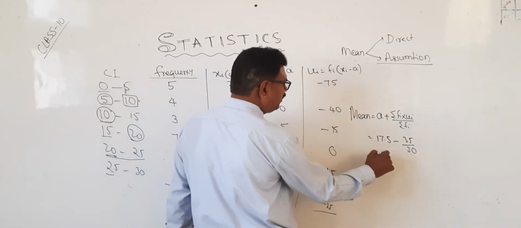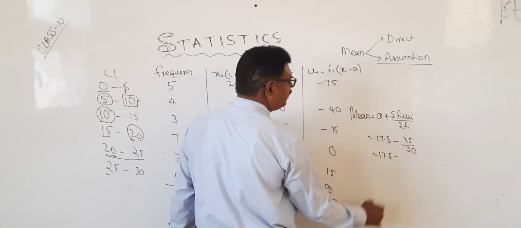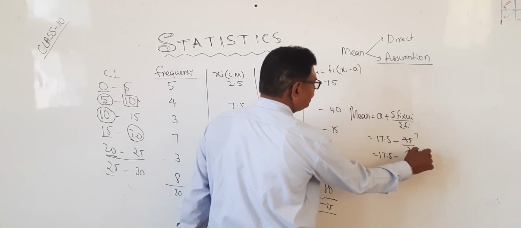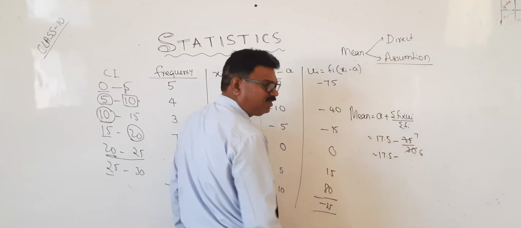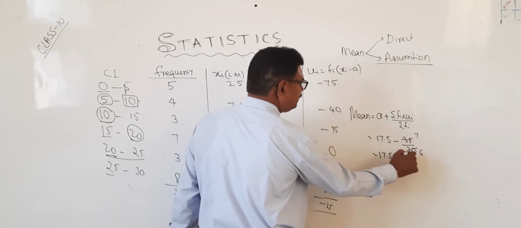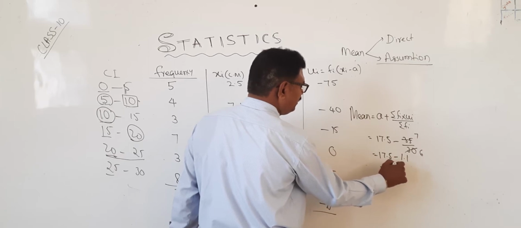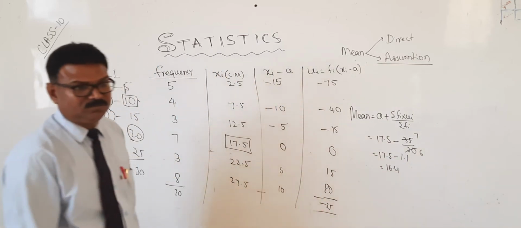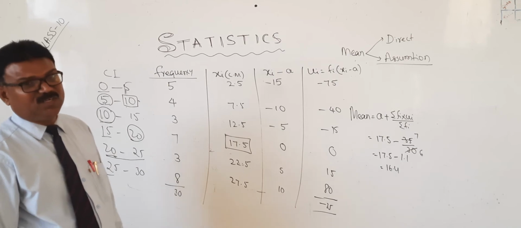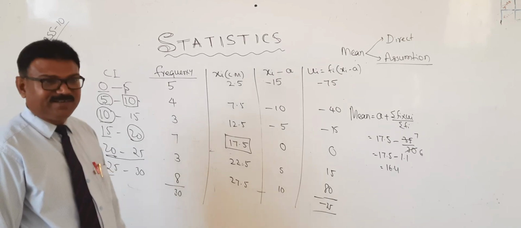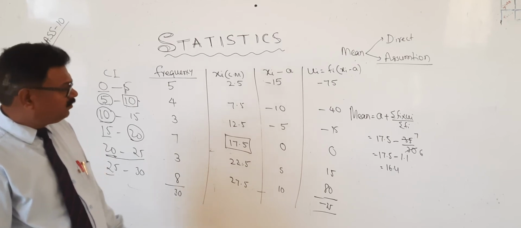So it is nothing but equal to 17.5 minus 1.1. Therefore how much will it be? 16.4. In the first one, how much did we get? 16.3 we got. No, 16.4. Please take note.